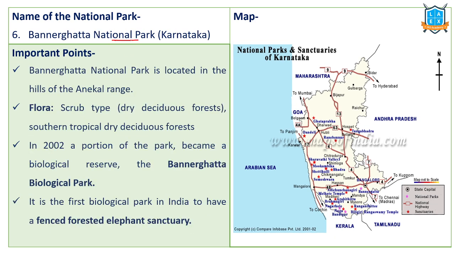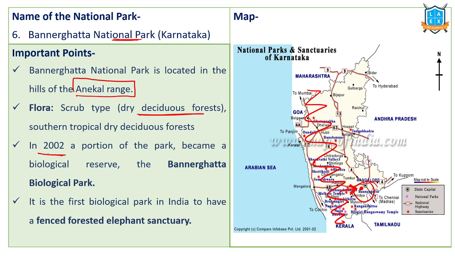Next one, Bannerghatta National Park. Bannerghatta National Park is again located in the state of Karnataka. This national park is located in the Ankal Range. It hosts dry deciduous forests. For example, if you see here, this is the place. So Western Ghats are located this way. As it is located on the leeward side of Western Ghats, it consists of dry deciduous forests.